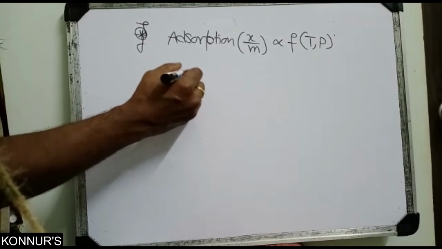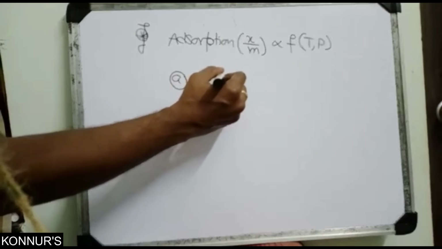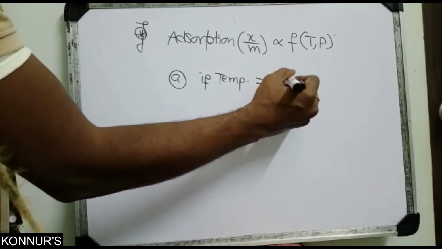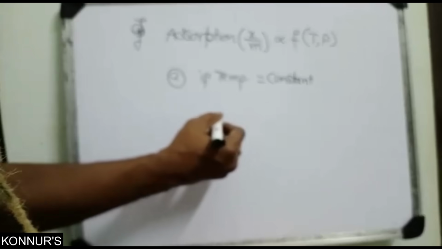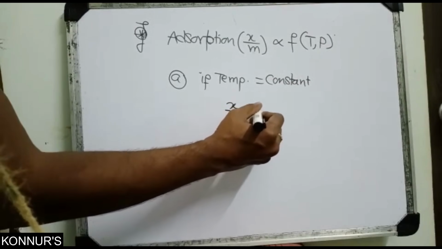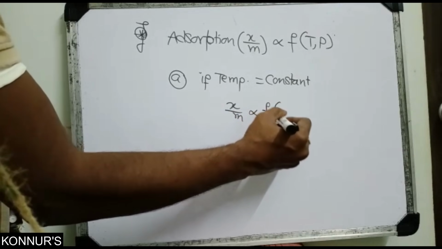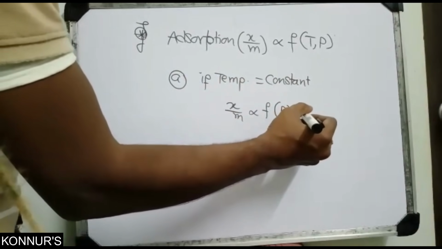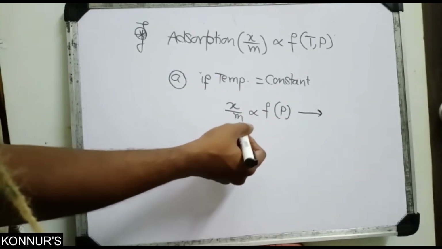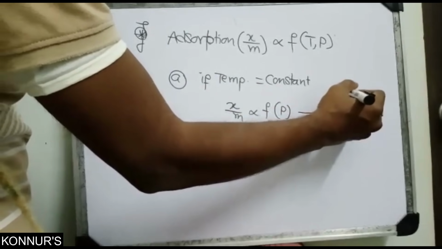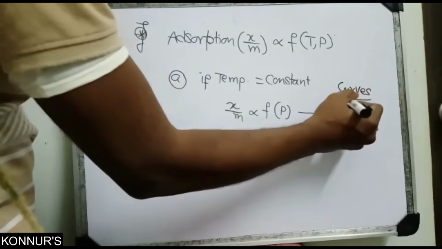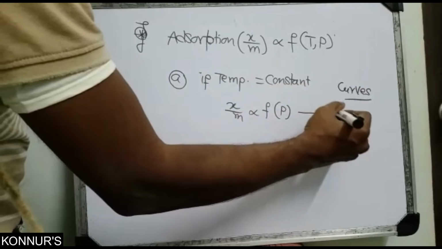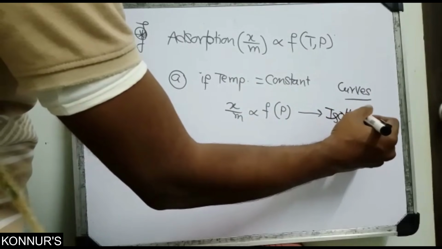Suppose we take applications here. If temperature is constant, what happens? x by m is directly proportional to a function of pressure. So these curves, whatever graph we have taken at the same temperature, you call as isotherms.